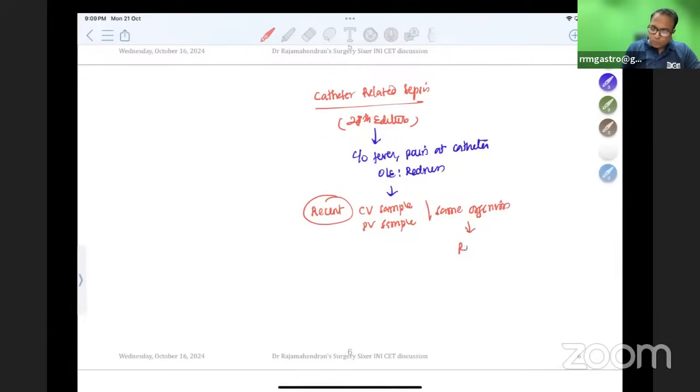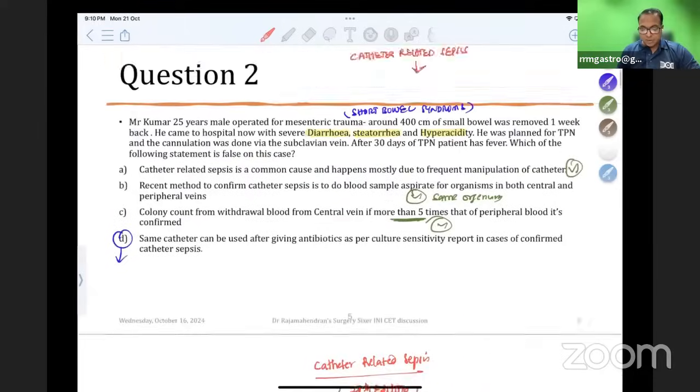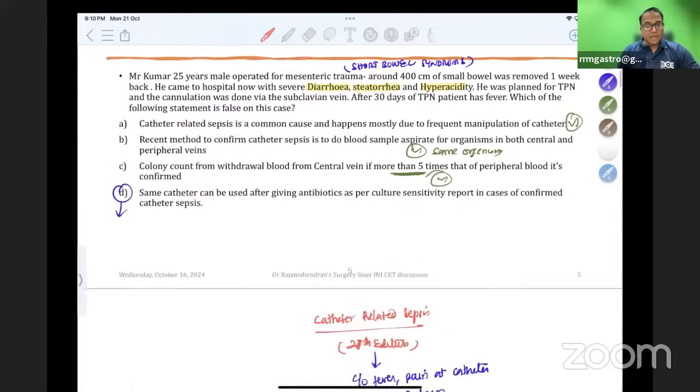Remove the catheter and put a new catheter on the opposite side. So you should not make a mistake in this, because last year the answer was to take a brush cytology from the central vein and peripheral. Even that is not there in the new edition. It is just a central vein sample and a peripheral vein sample. The same organism, remove the catheter and put a new catheter, is the answer for the second question, which is going to ask about catheter-related sepsis.